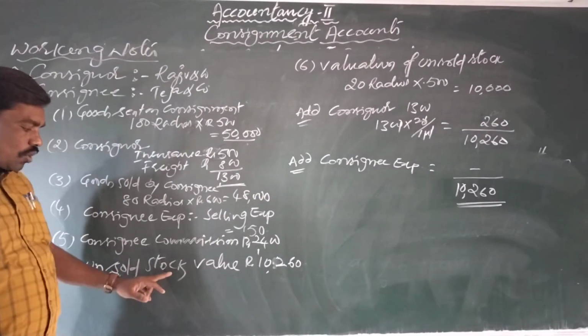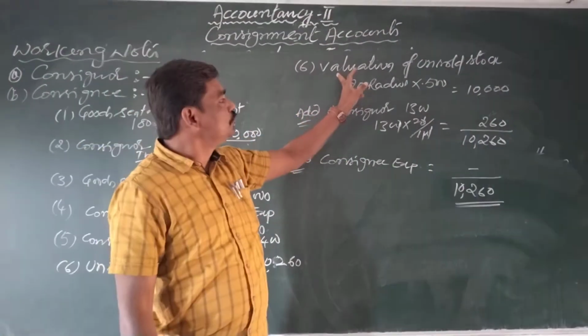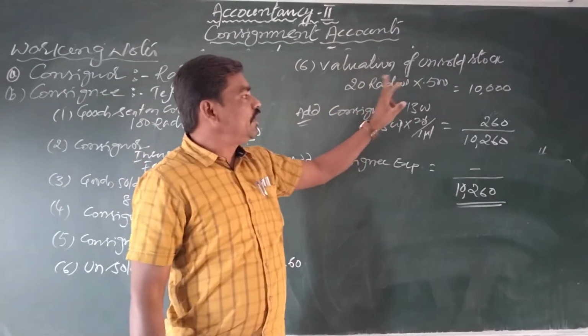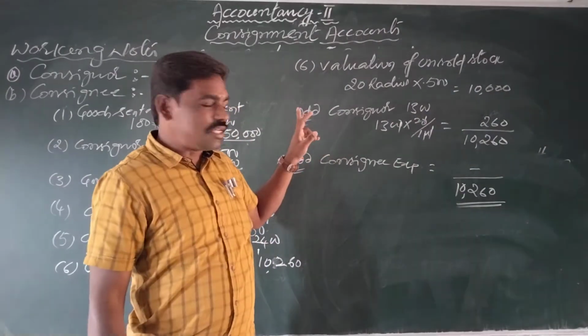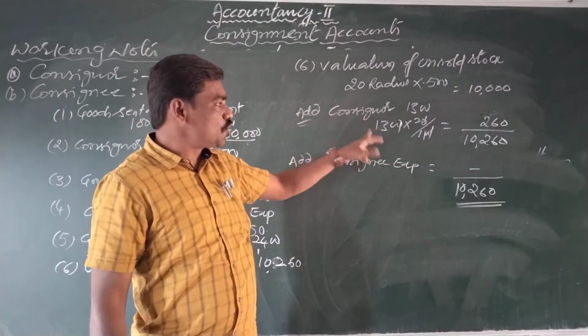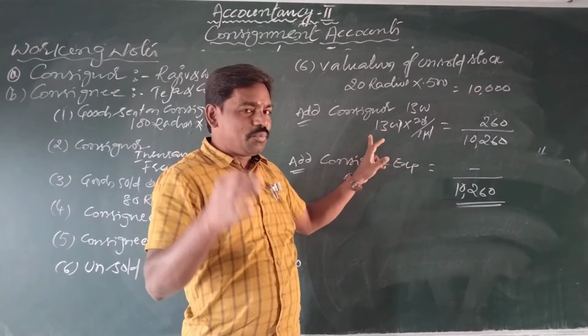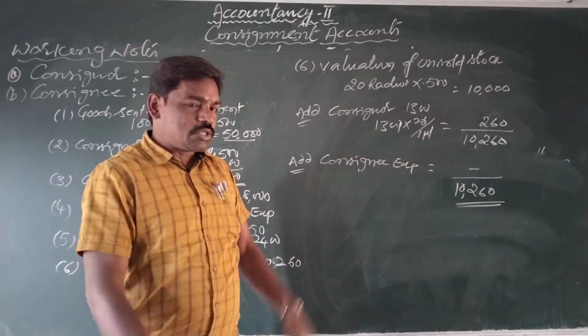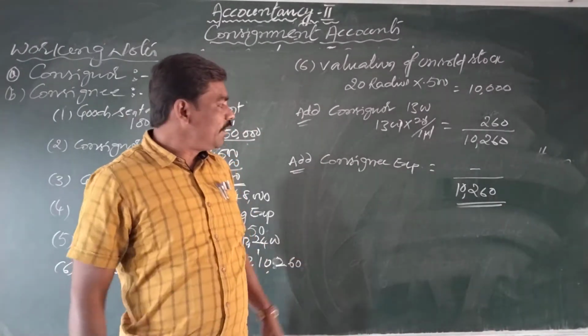And unsold stock value, here we evaluated the valuation of unsold stock, 20 radios into 500 each, that is 10,000. And add consignor expenses in the proportion of unsold stock, so 1300 he spent. Here we keep in mind one important point, that whatever expenses the consignor met on consignment are treated as non-recurring expenses.